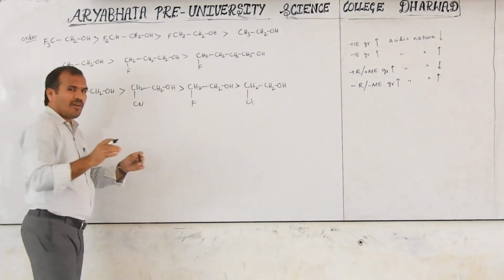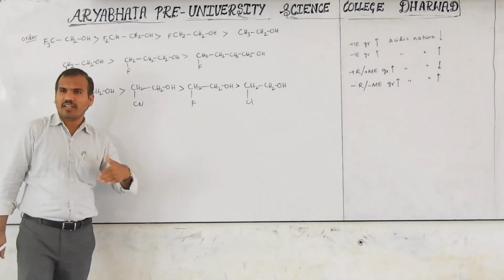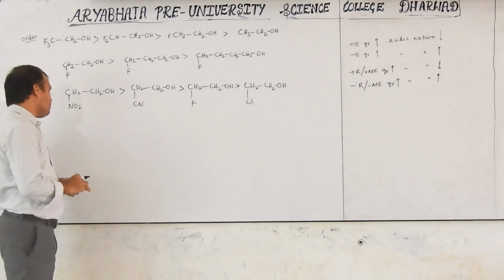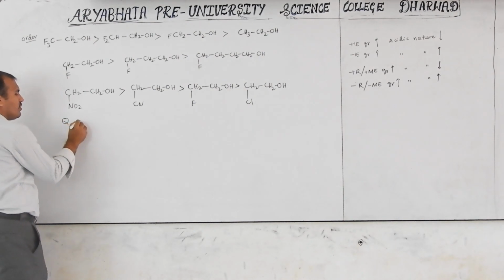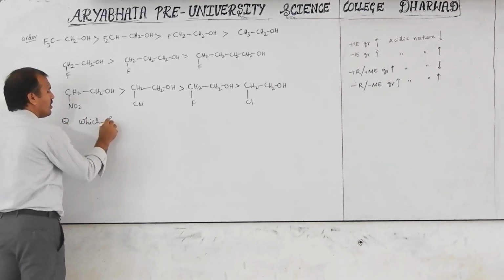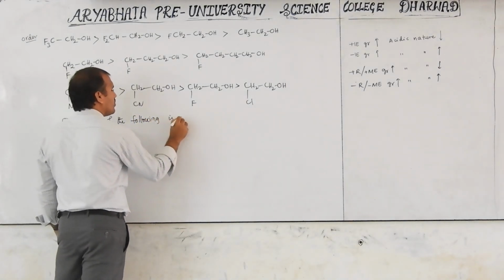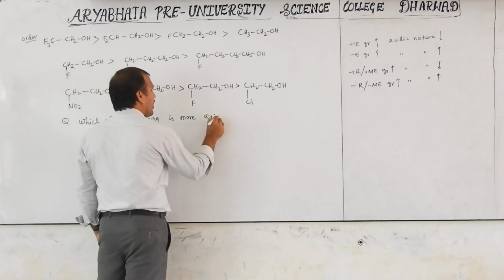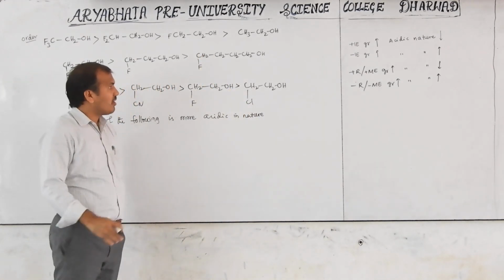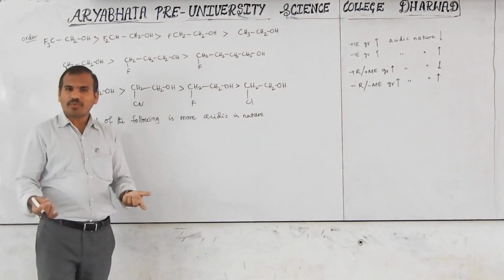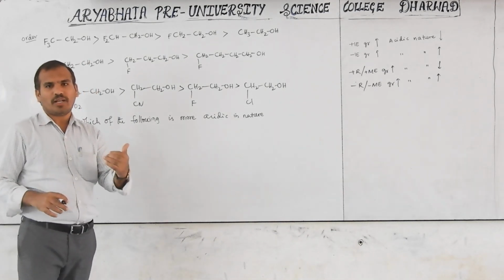Okay? Up to here, I think everyone understood well because there is not much difficulty; they are only given in sequence here. Now the question: which of the following is more acidic in nature? All the examples I explained here were alcohols, but in competitive exams they will not only use alcohols. They may mix one chapter with another chapter.